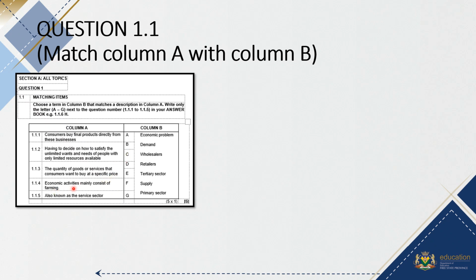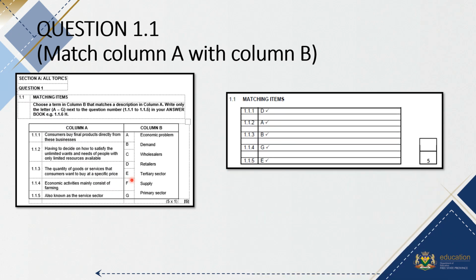Then economic activities mainly consist of farming. That would be G, your primary sector. And 1.1.5, also known as the service sector, that is your tertiary sector. So the answer is D, A, B, G, E, 1 mark each for a total of 5.